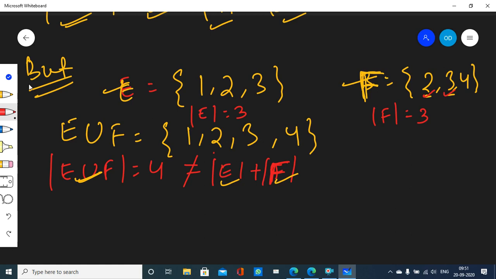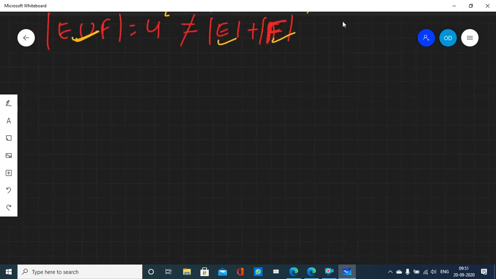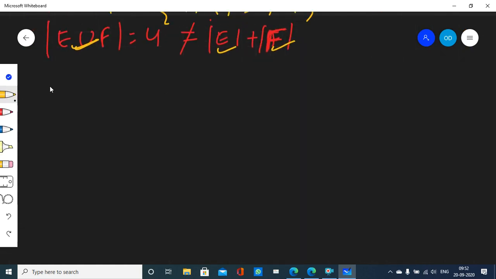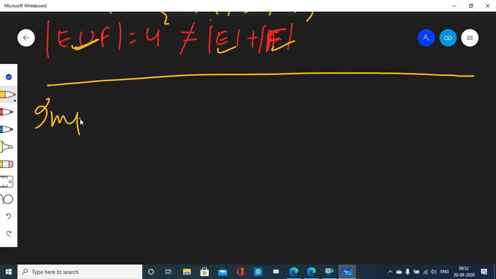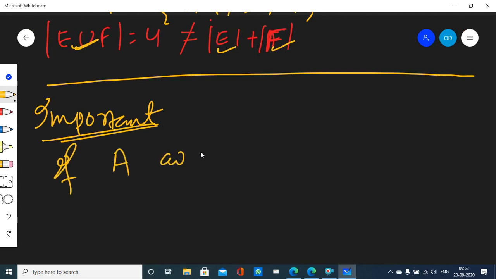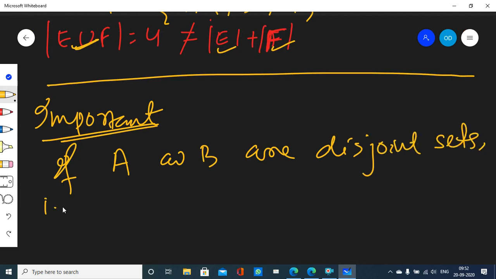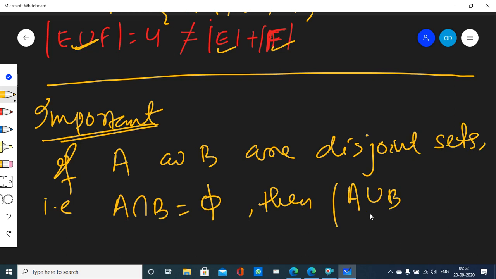So here we learned a very important thing. What is that? If A and B are disjoint sets, that is, their intersection is phi, then the cardinality of A union B is equal to the cardinality of A plus the cardinality of B. This is a special case.